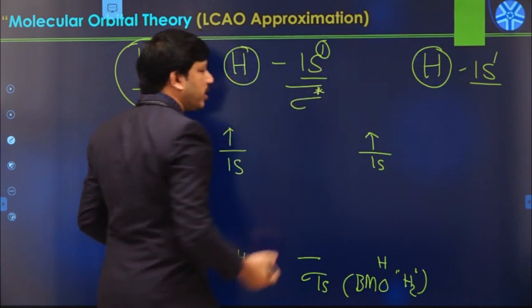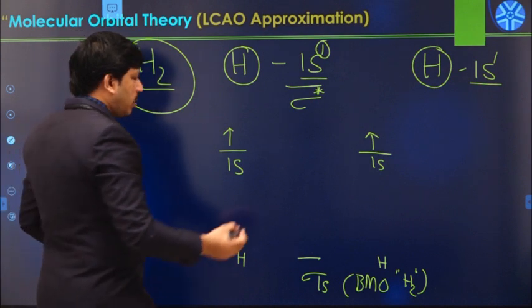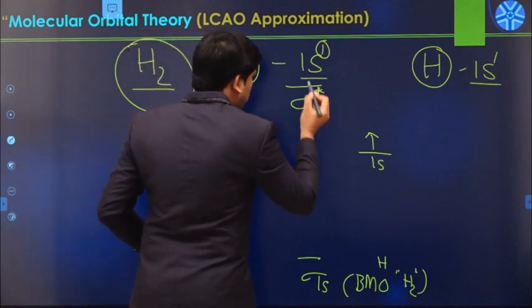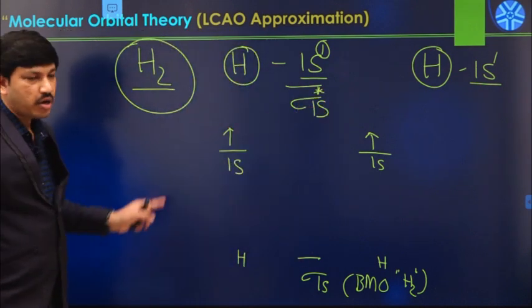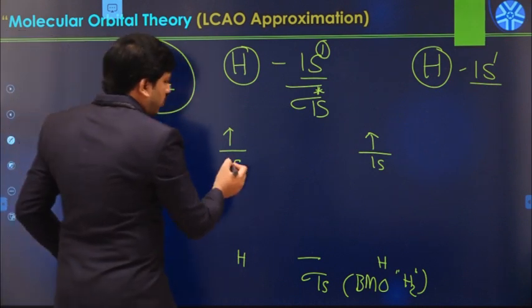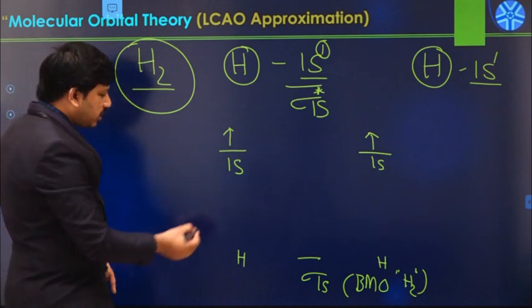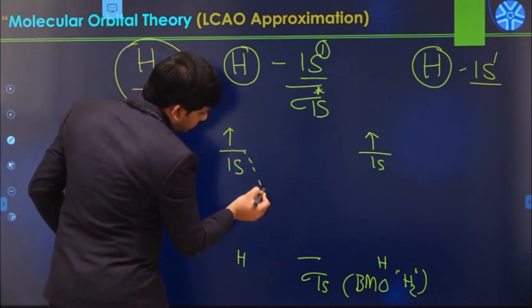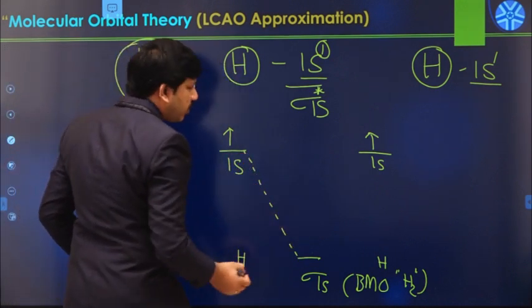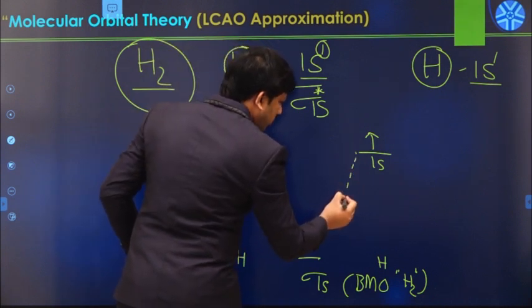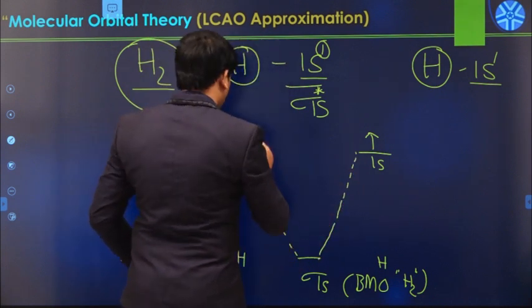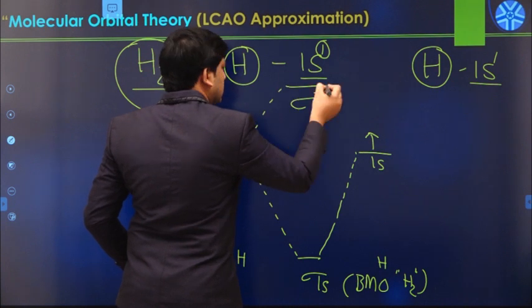Sigma star indicates the anti-bonding state, so it is sigma star 1s. According to molecular orbital theory, whenever two 1s atomic orbitals combine in this manner, there is a formation of sigma 1s and sigma star 1s.